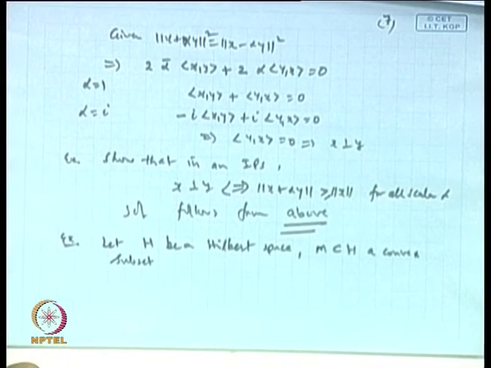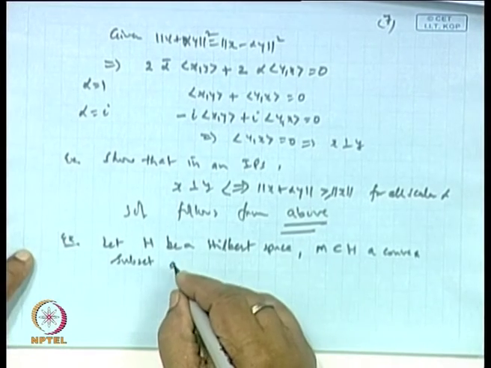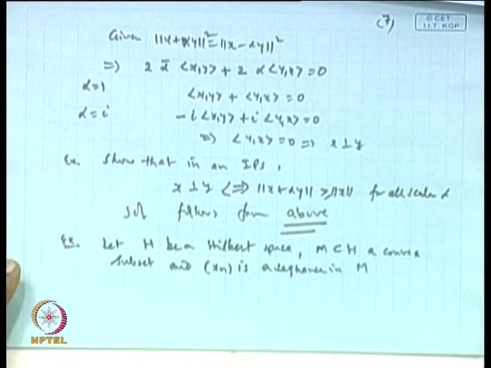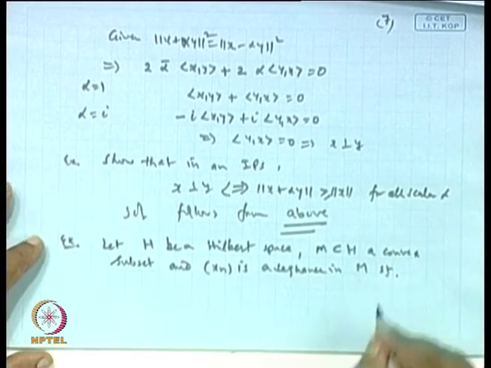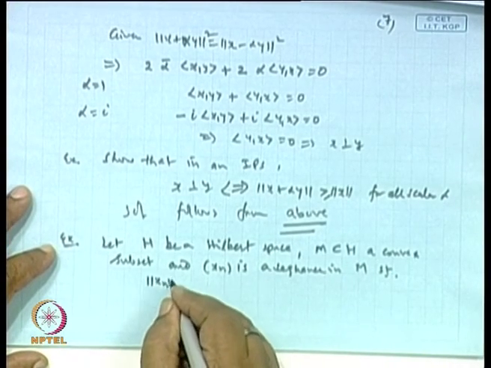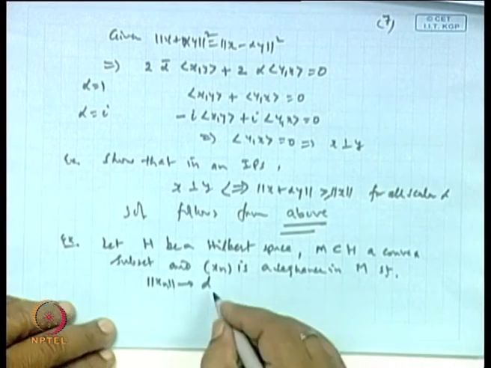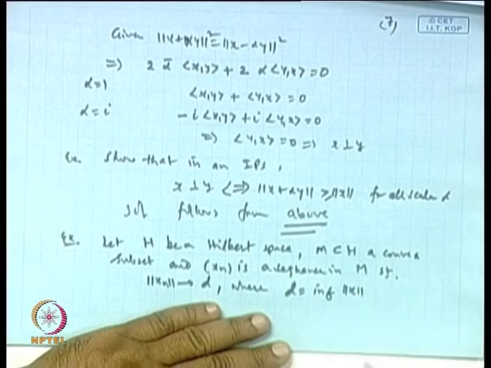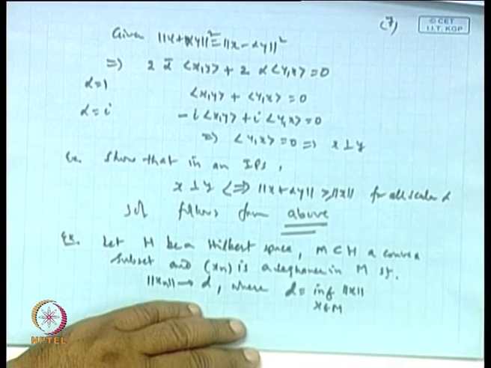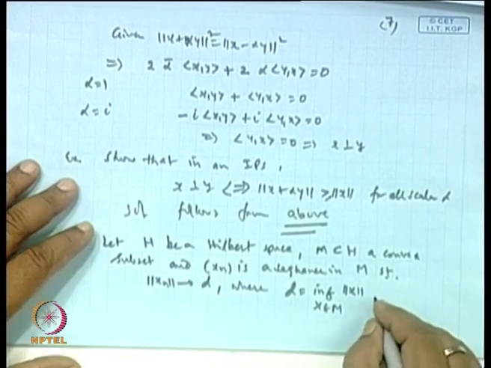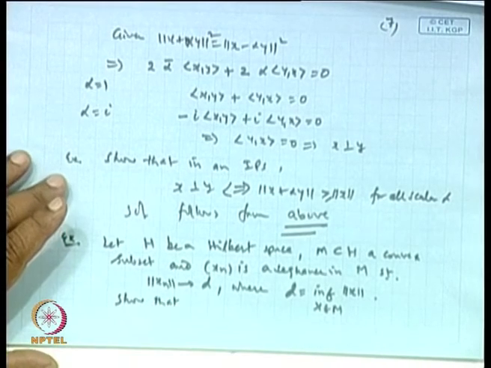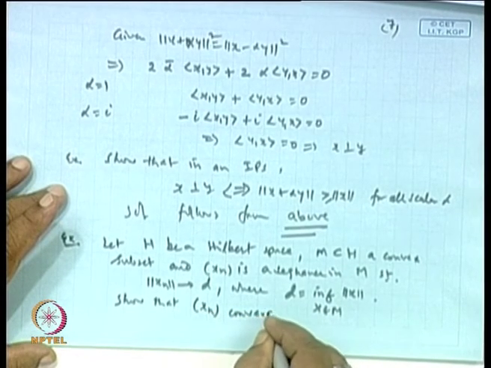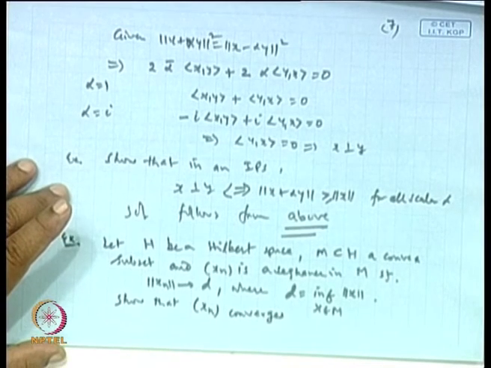Then x n is a sequence in M such that norm of x n goes to D, where D is the infimum of norm x when x belongs to M. So that the sequence x n converges in H.